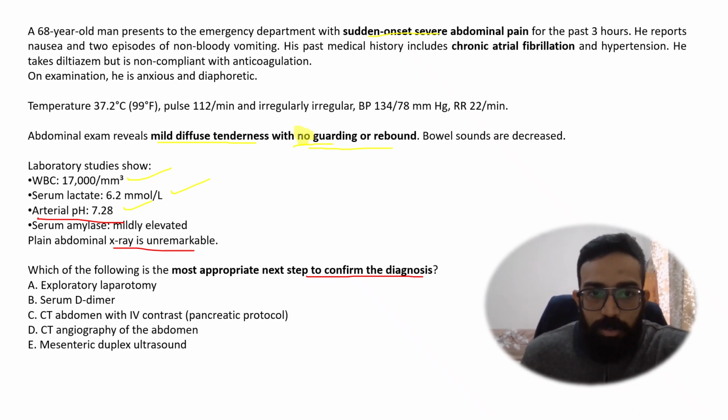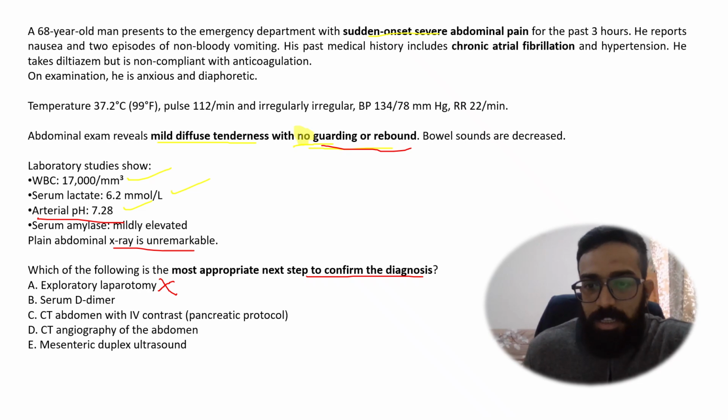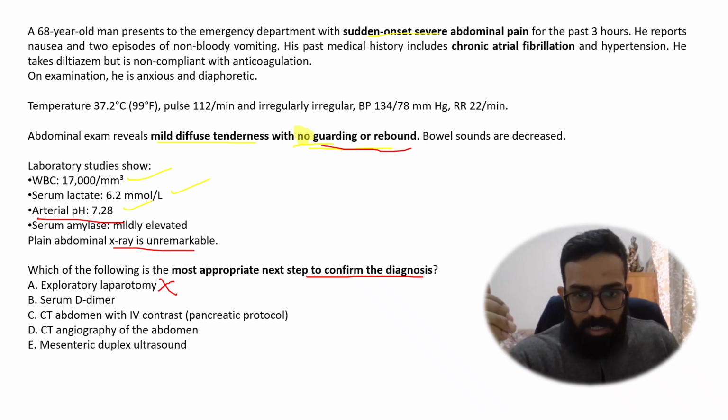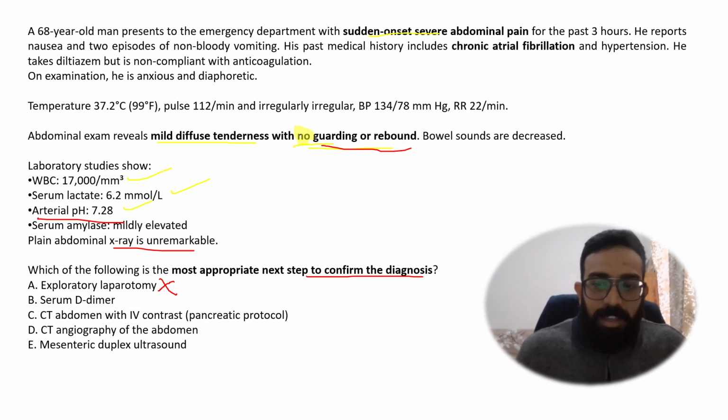Will it be laparotomy? No, it's not going to be laparotomy. You can choose laparotomy if he would have told you that there is rebound tenderness, if there is guarding. Always remember in surgical questions at the undergraduate level, if he is giving you that there is rebound tenderness, there is guarding, it means that there is perforation, and then you select the answer as laparotomy. This is the simple trick. So laparotomy is not the option.